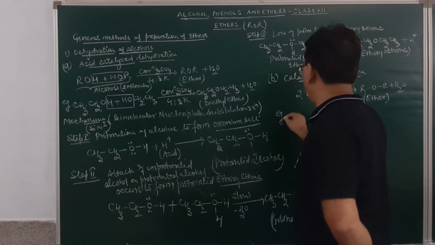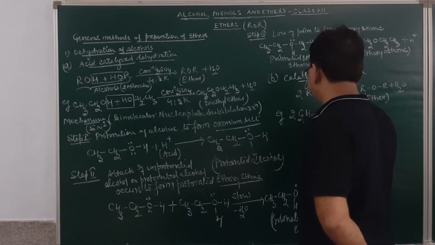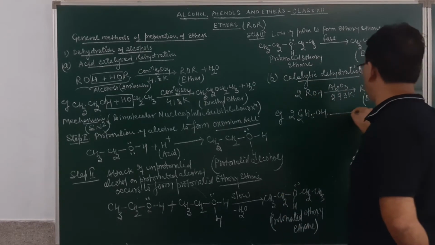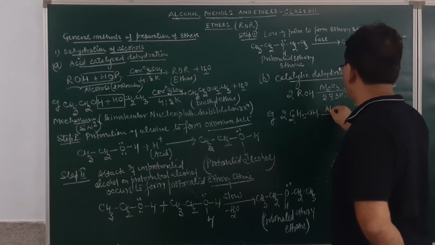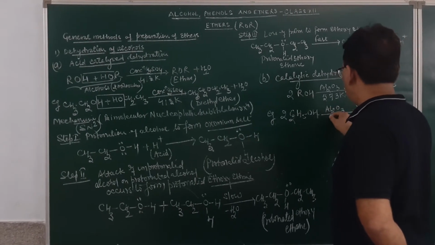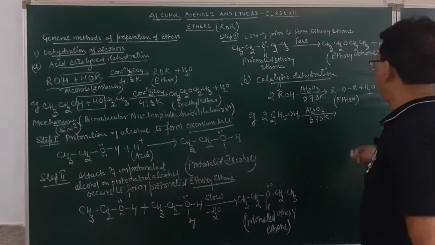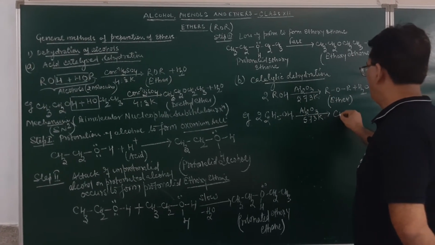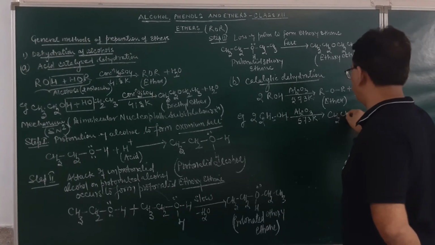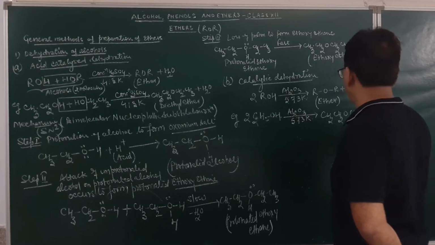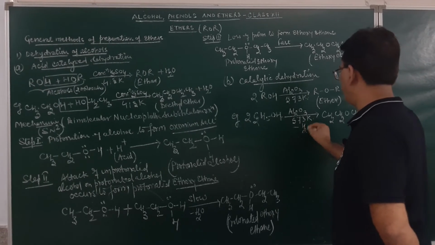As for example, if we take 2 molecules of ethyl alcohol, 2 molecules of ethyl alcohol when heated with aluminium oxide at the temperature of 573 Kelvin, it will result in the formation of diethyl ether. The product obtained will be diethyl ether. A molecule of water will be given out.